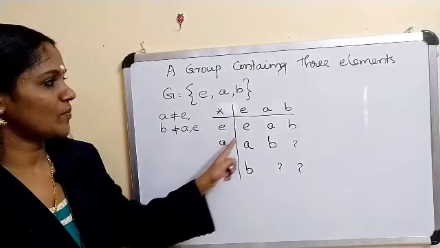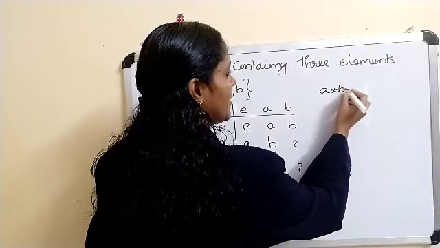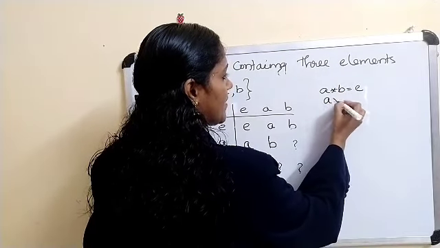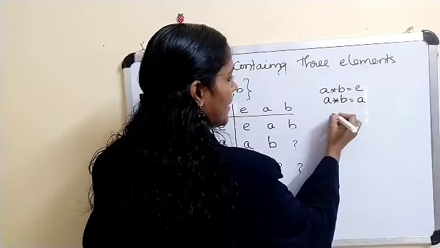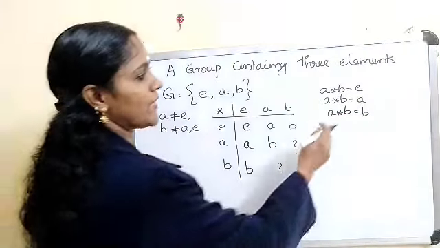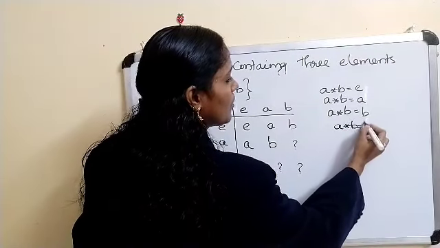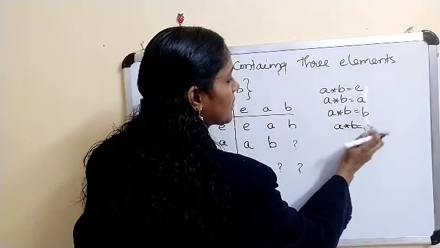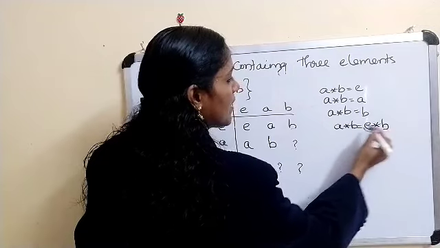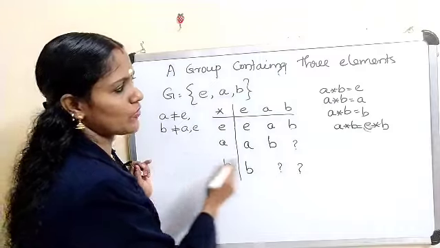Now we have to check the possibilities for A star B. A star B may be E, A star B may be A, or A star B may be B. Suppose A star B equals B, then this is A star B equal to E star B, and if you apply the right cancellation law, we get A equal to E. That is not possible.